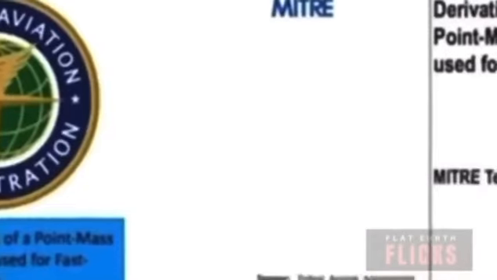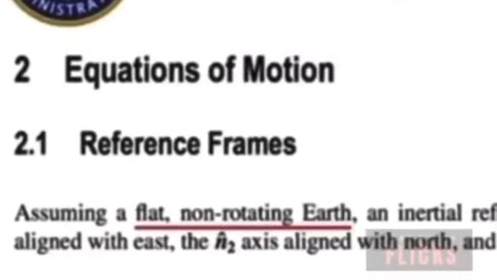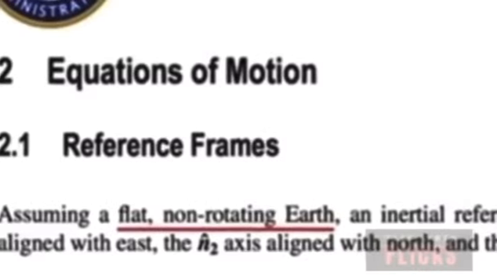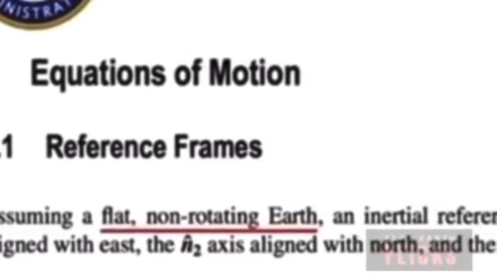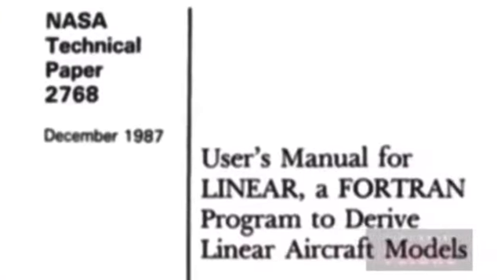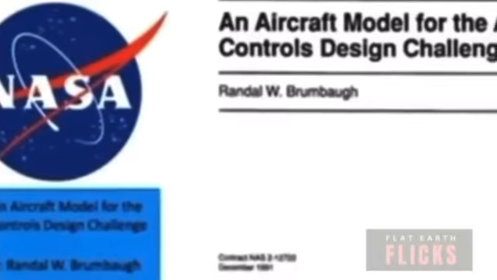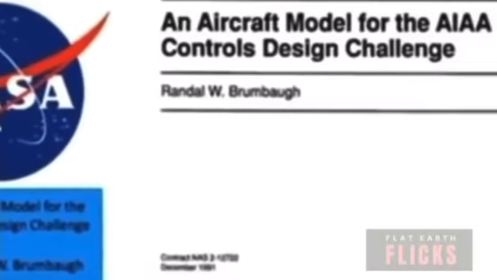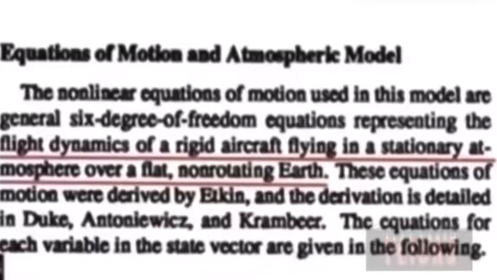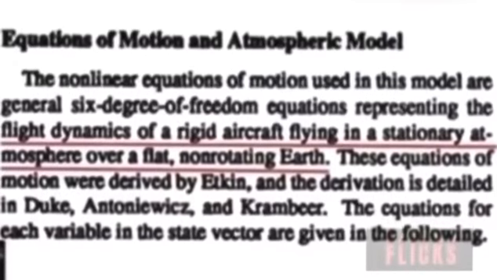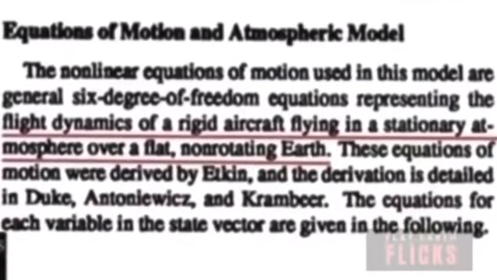Federal Aviation Administration document. Equations of motion assuming a flat, non-rotating Earth. Another NASA document. A rigid aircraft flying in a stationary atmosphere over a flat, non-rotating Earth. An aircraft model for the AIAA Controlled Design Challenge. Flight dynamics of a rigid aircraft flying in a stationary atmosphere over a flat, non-rotating Earth.